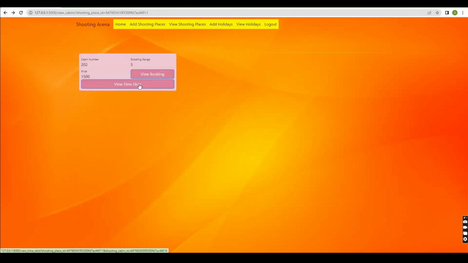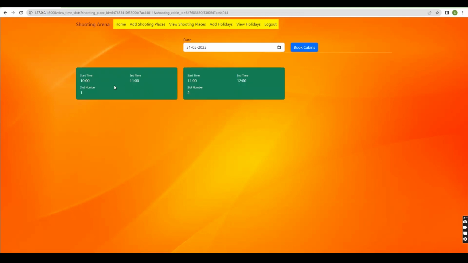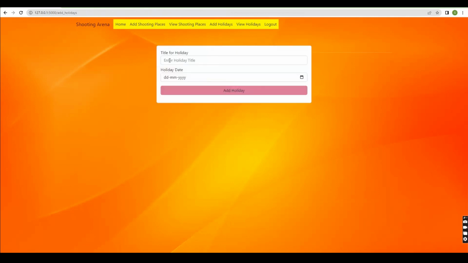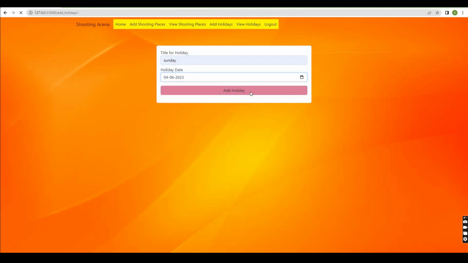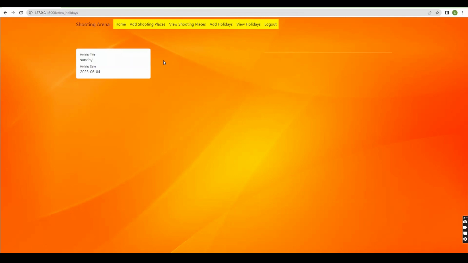The opening and closing timings will be separated as time slots. I'm clicking the time slots here. This is the time slot, 10 to 11 and 11 to 12, two slots here. After adding the time slots, the admin will add the holidays. I'm giving Sunday, with add holiday and view holidays. These are the holidays for that particular shooting space.